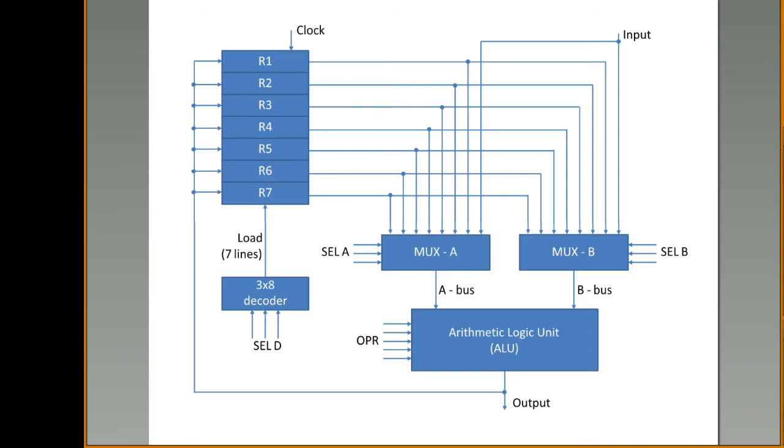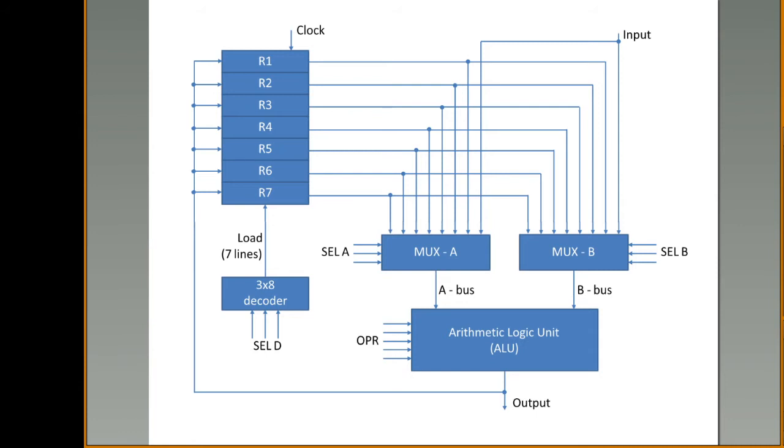If you want to select the second line from the multiplexer, the selection line input value should be 010. In the same way, mux B has to select the content present in the R3 register. That means the third line has to be selected by the multiplexer. So to select the third line, the corresponding selection line values have to be given. So with mux A and mux B, the value present in R2 will be transferred using the A bus.